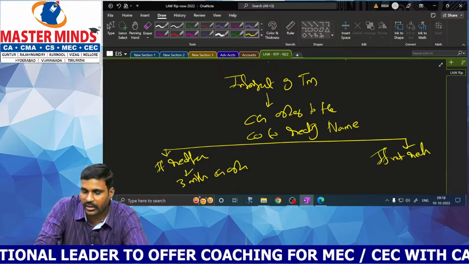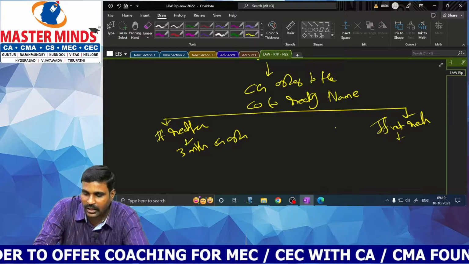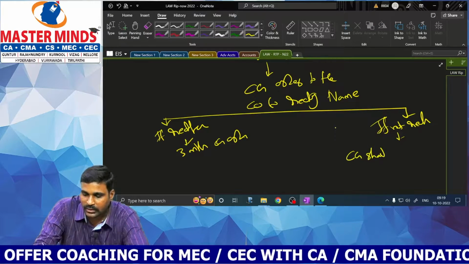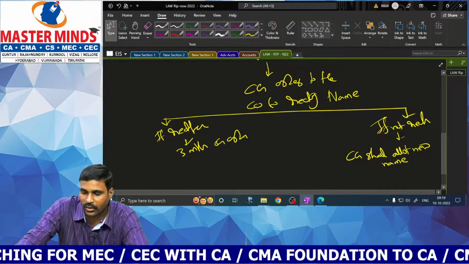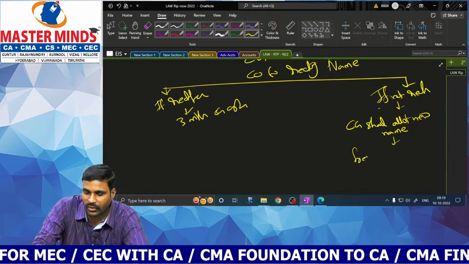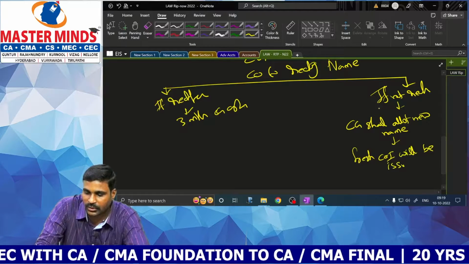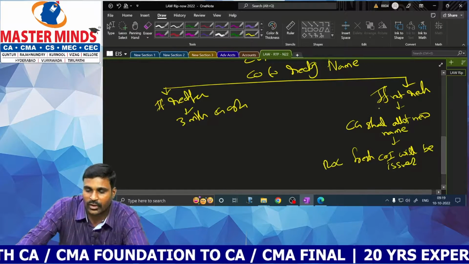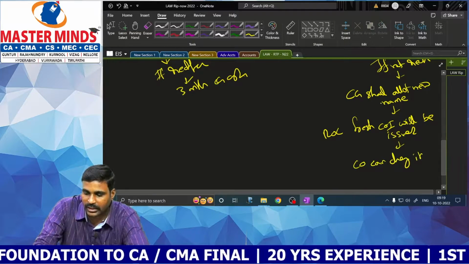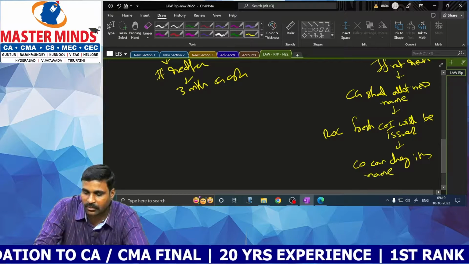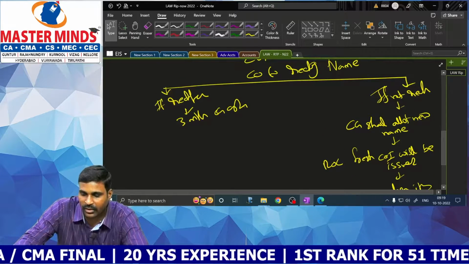If the name is not rectified, the central government shall allot a new name. A fresh certificate of incorporation will be issued by the ROC. The company can change its name under section 13, by following the procedure given under section 13.